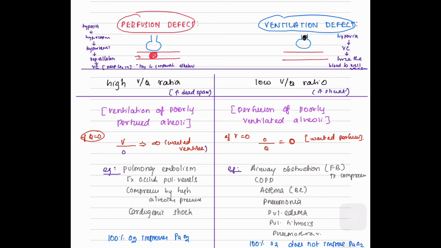Examples of ventilation defect or low VQ ratio include airway obstruction, for example foreign body or tumor compression, COPD, asthma because of bronchoconstriction, pneumonia, pulmonary edema, pulmonary fibrosis and pneumothorax. In these cases, because of shunt, 100% O2 does not improve the partial pressure of oxygen in the arterial blood. Thank you.